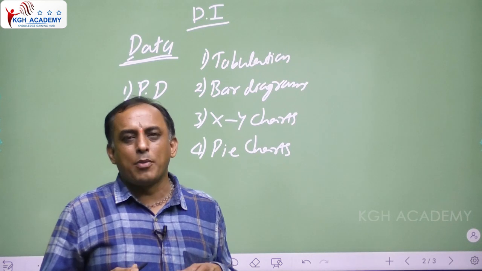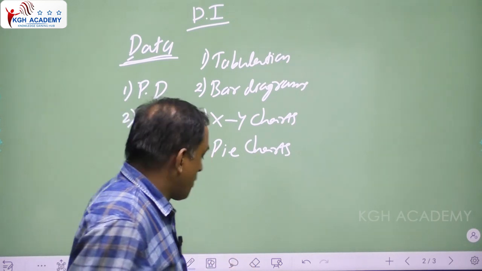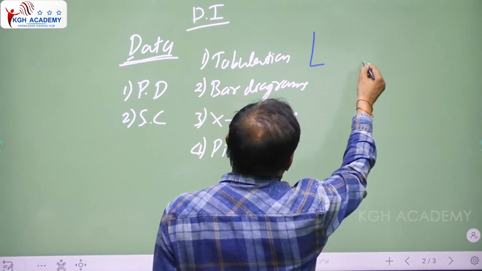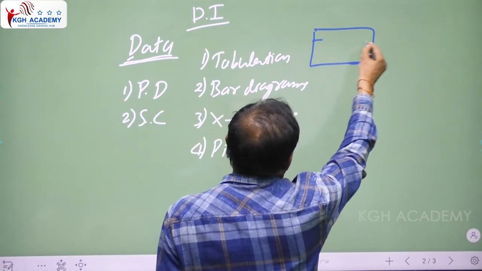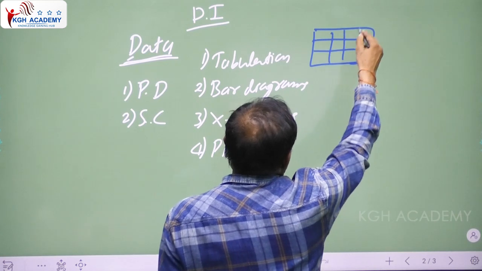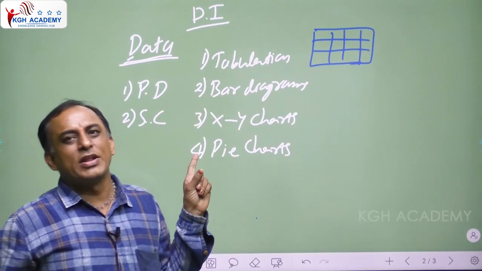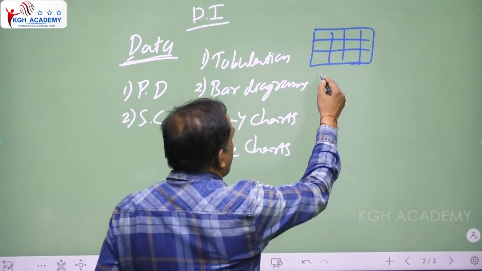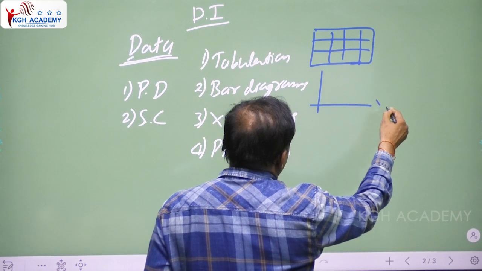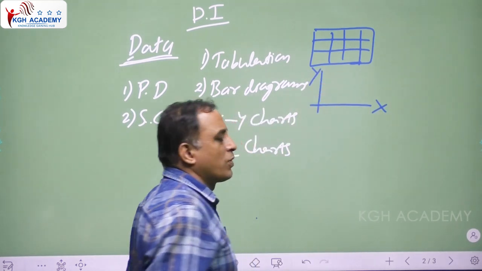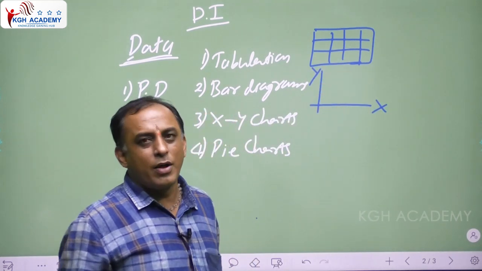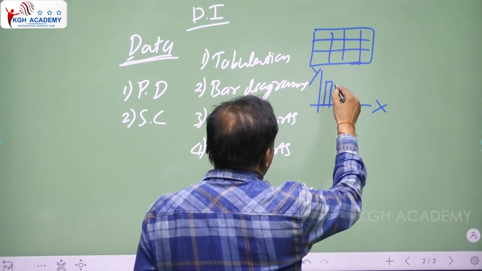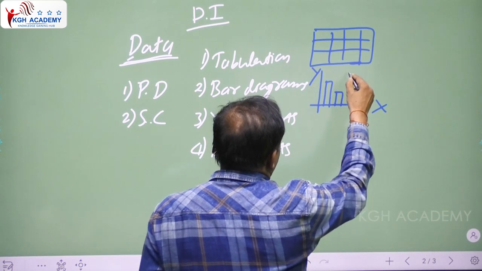Now tell me, what is tabulation? What is a bar diagram? For example, if you prepare the information in a table format, that is known as tabulation. And bar diagram: this is a graph paper. It is the x-axis, it is the y-axis. On the graph paper, if the information is shown like bars, these are known as bars.